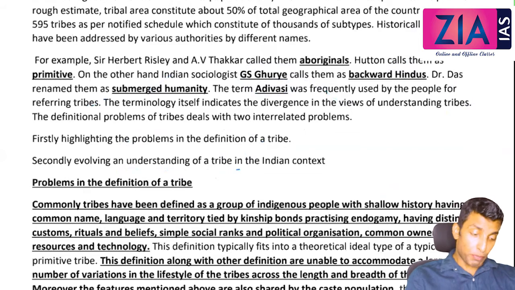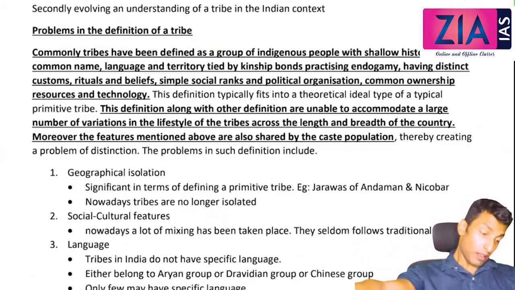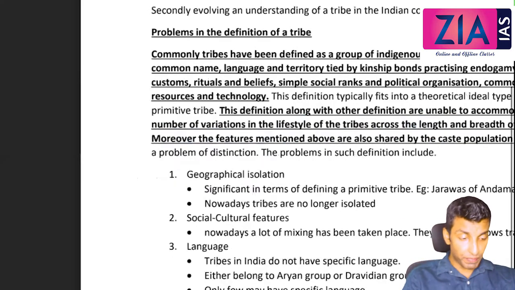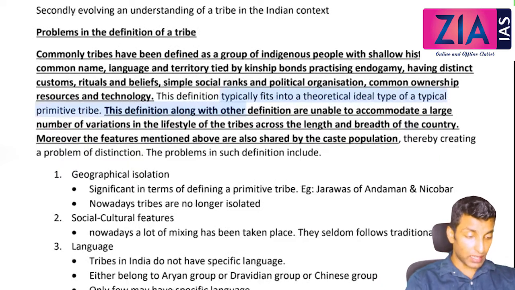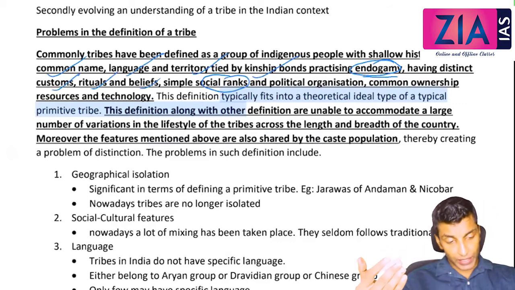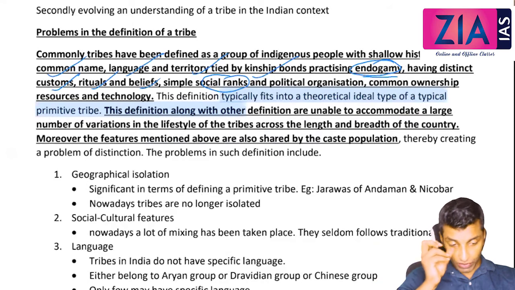Okay. Now the problem in the definition of tribe. Commonly, tribes have been defined as a group of indigenous people with a shallow history, having a common name. So these are key words: common name, common language and territory, tied by kinship bonds, practicing endogamy, that means they marry from within, having distinct customs, rituals and beliefs, simple social ranks, that means among them tribal ranking will be there, some people will be superior within them, right?